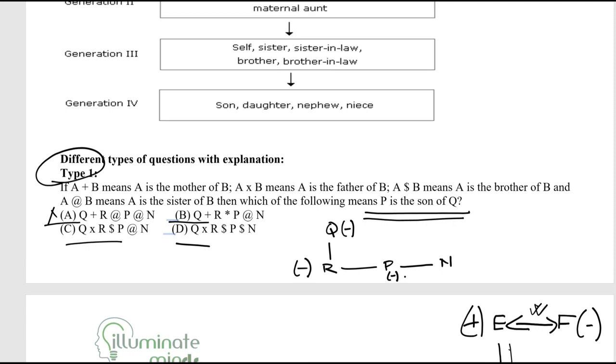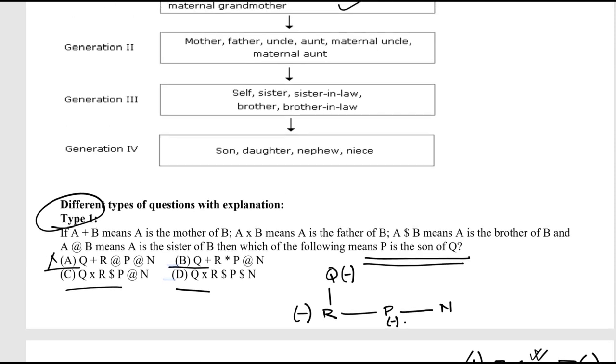So let's proceed with the second one, and we are focusing on the diagram too much at this point of time. So Q plus R, Q is mother of R, तो Q के आगे माइनस साइन, R asterisk P. R asterisk P का मतलब हो गया अपना R asterisk is same as multiplication, so R is father of P, so R के आगे लग गया प्लस साइन.